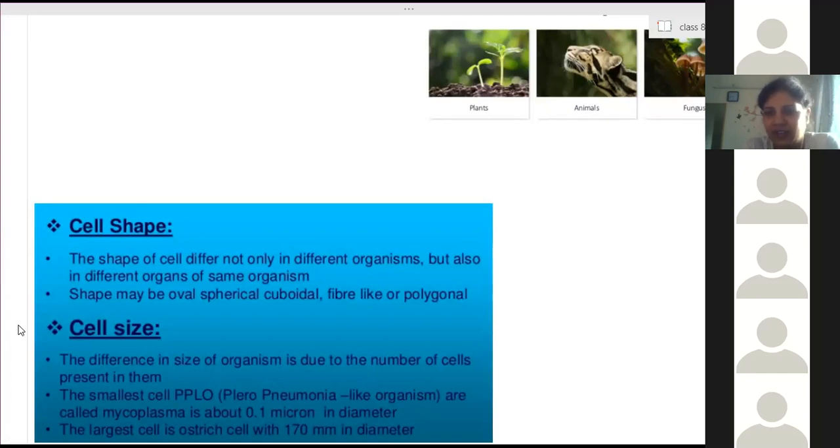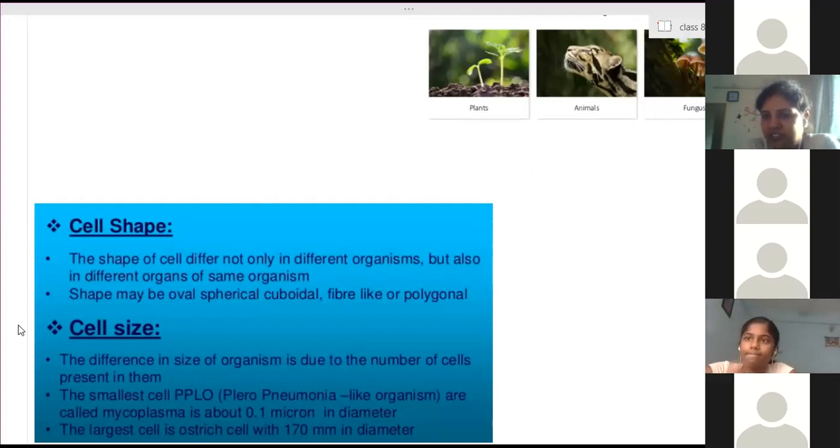It's not like that. The cell present in the ant and the cell present in the elephant are the same, and the size is also the same. The only difference is that the number of cells in elephants is much more than in the ant.